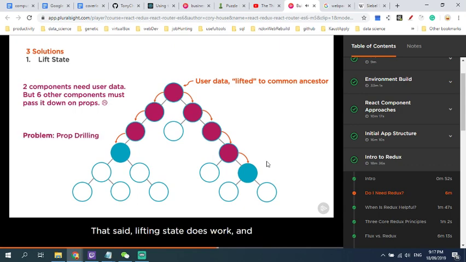That said, lifting state does work, and it's a good first step for small and mid-size applications. But on larger apps that need to display the same data in many spots, lifting state becomes tedious and it leads to components with many props that exist merely to pass data down.